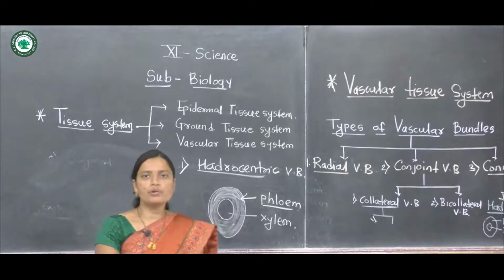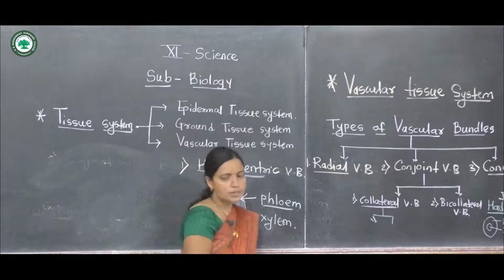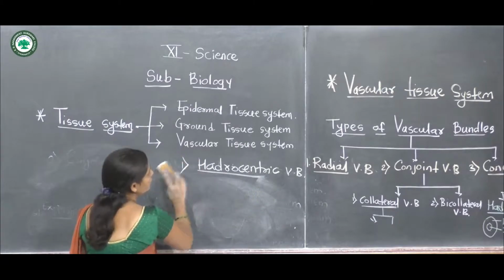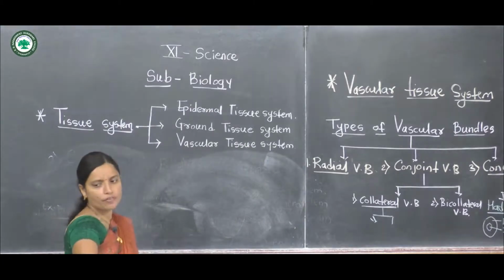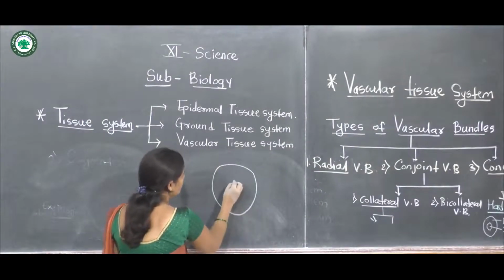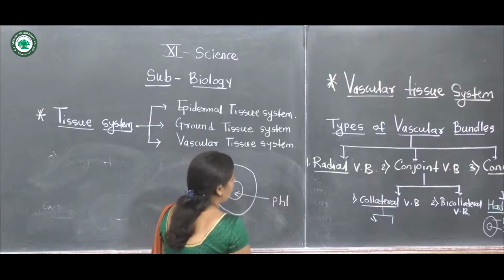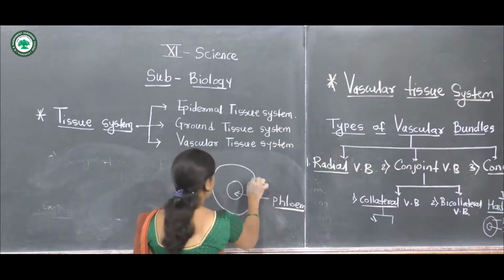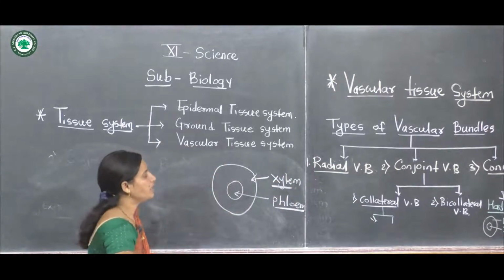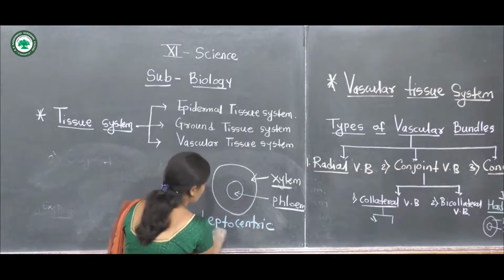The next type is the liptocentric arrangement. In the liptocentric type of vascular bundle, the phloem is in the center and the xylem is surrounding this phloem, and this arrangement is called the liptocentric type of vascular bundle.